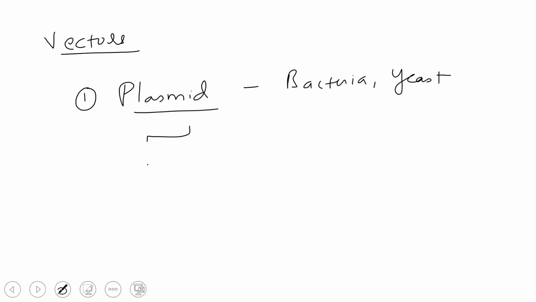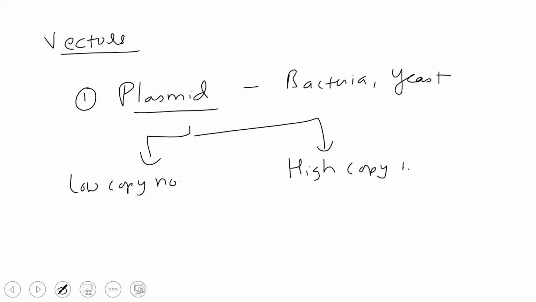Broadly, plasmids can be classified into two types: low copy number plasmids and high copy number plasmids. Low copy number plasmids are 1 or 2 per cell. High copy number plasmids can be 15 to 100 per cell.